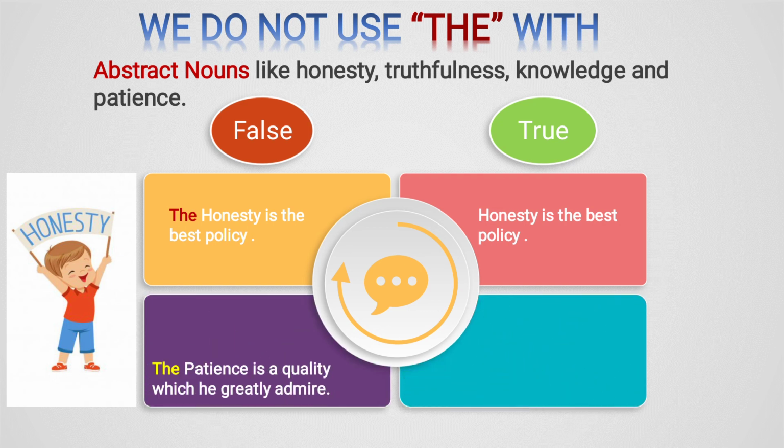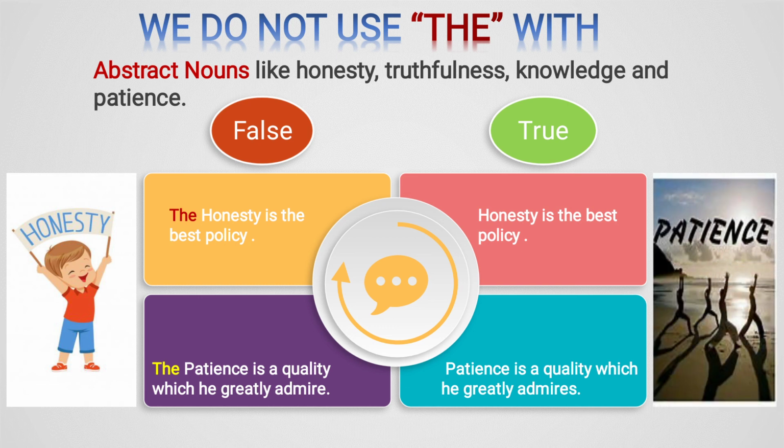Second is the patience. Again, patience is an abstract noun, so before an abstract noun we do not use the. The correct sentence is: patience is a quality which he greatly admires. This means before patience the is not used here. So this is the correct statement.